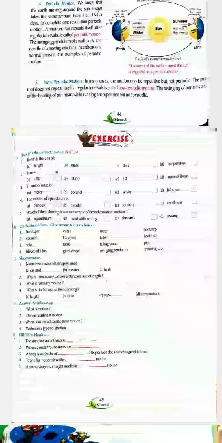So none of these is correct. Centimeter is a smaller unit than meter. The SI unit of mass is kilogram. And number 4, the motion of a pendulum is periodic. You have already learned the motion of the pendulum is periodic.